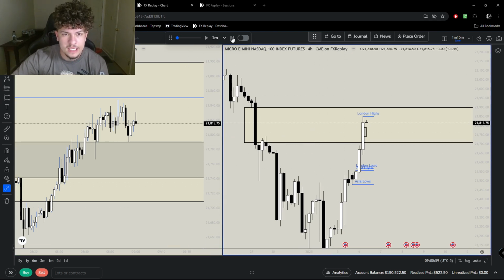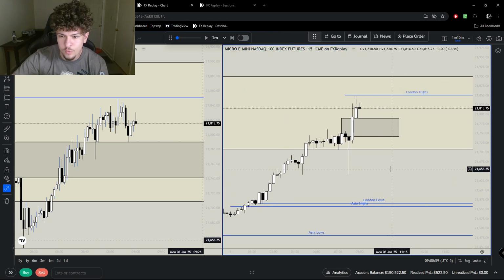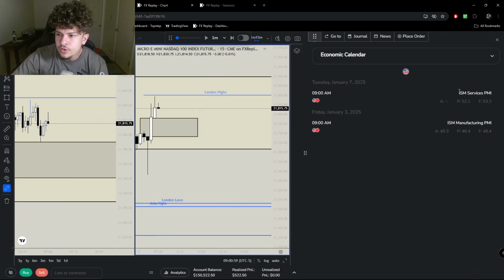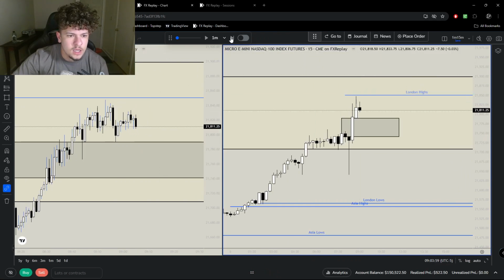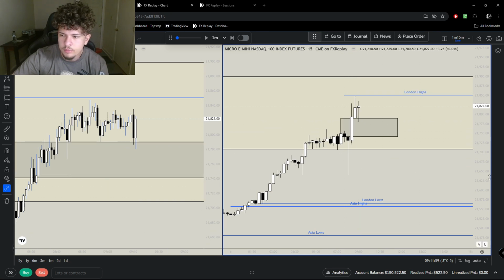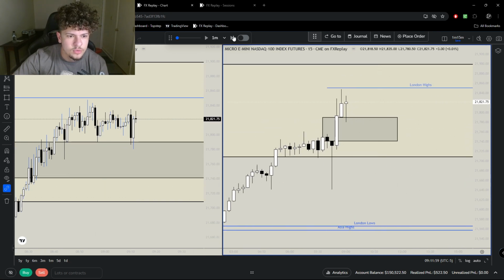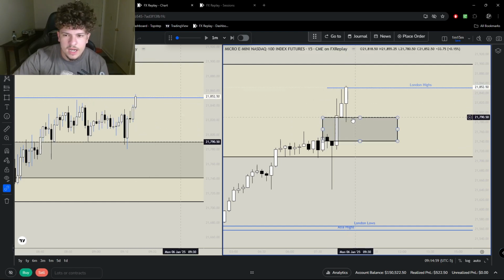We are currently inside of a 4-hour, or a higher time frame, fair value gap. So let's drop back down to the 15-minute and let's just see what we find. Again, double check news. No news today. Great day to trade. Let's see what we do. We consolidate, tap into this 15-minute bullish fair value gap. And now we just took out these Asia session highs, or excuse me, London session highs.